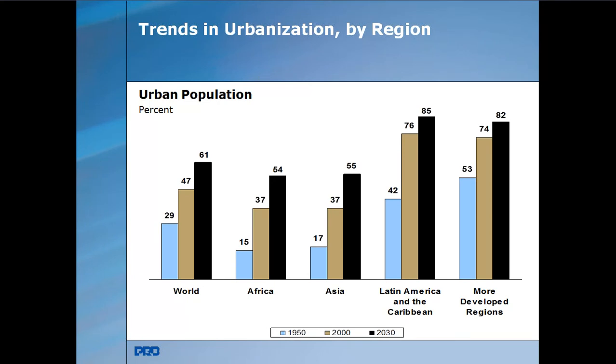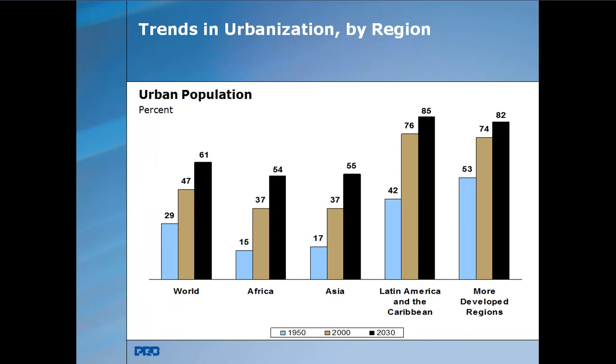Here, if you see the urban population in the world, in 1950 it was 29%, and by 2000 it is 47%, and by 2030 it is 61%, whereas in African countries it is 15% by 1950 and 37% by 2000 and 64% by 2030.